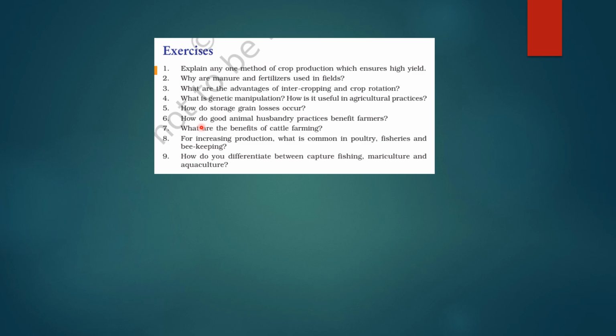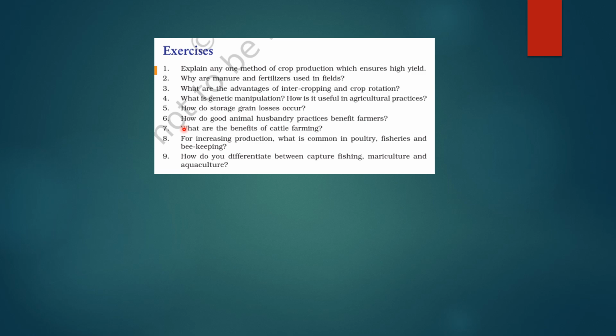Next, we see the question number 6. What does it say? How do good animal husbandry practices benefit farmers? Okay, so they will benefit the farmers because they ensure better livestock health, higher milk and meat production, improved reproduction rates, and overall economic benefits for the farmers by reducing any disease breakouts and increasing the productivity, right?